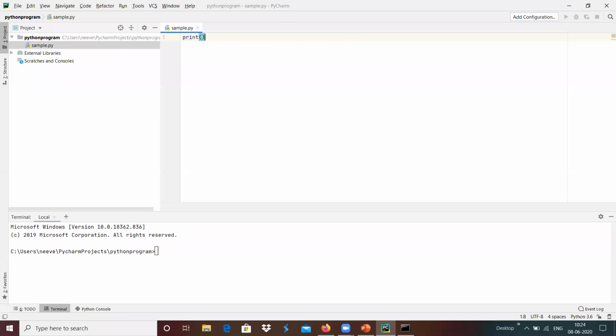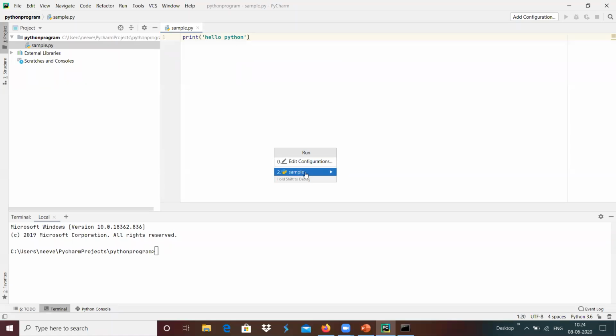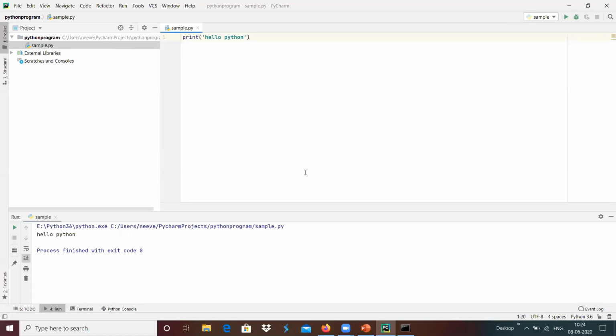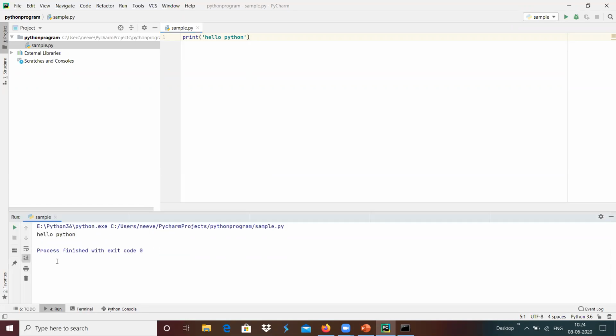Over here I'm going to do hello Python, and you can execute that with the help of run and choose that sample. It got executed and we got the output of hello Python over here.